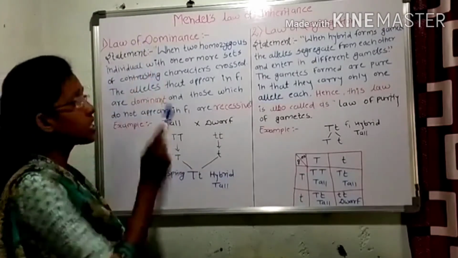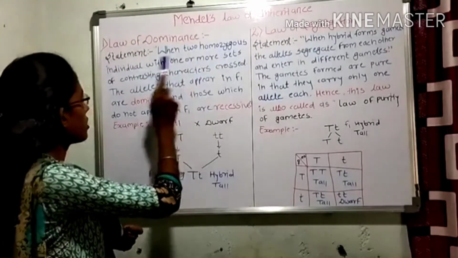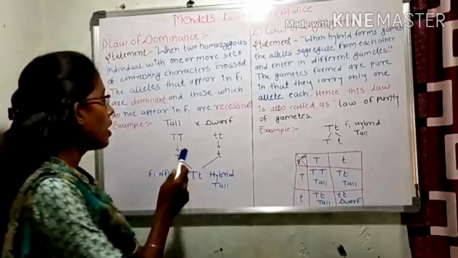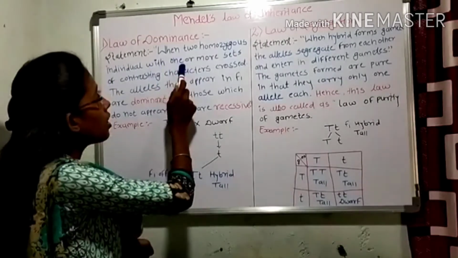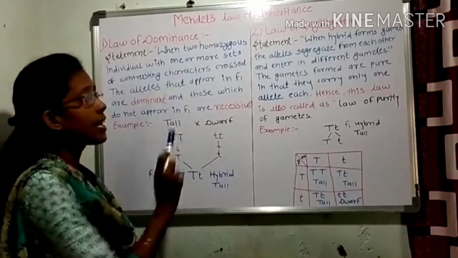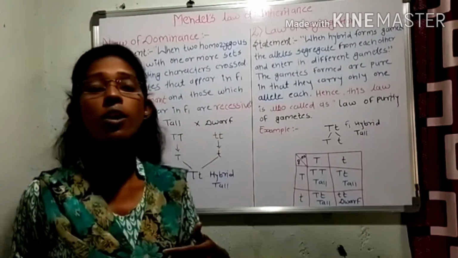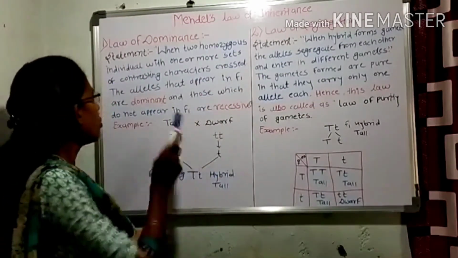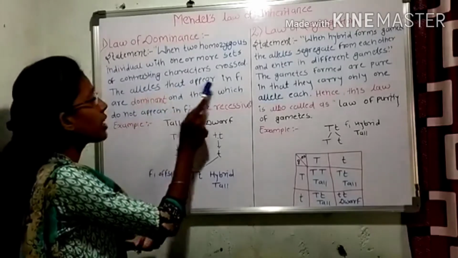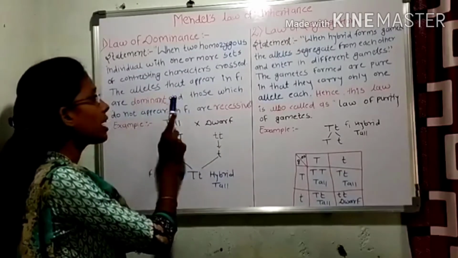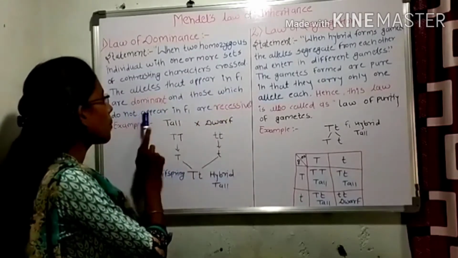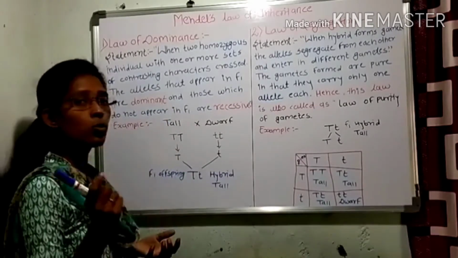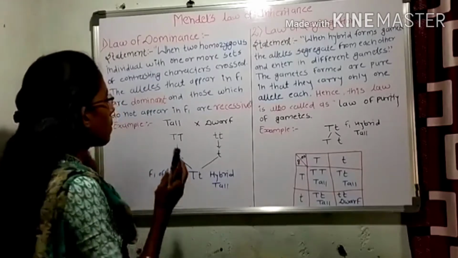The law of dominance states that when two homozygous individuals, meaning individuals having a similar pair of alleles, with one or more sets of contrasting characters are crossed, the alleles that appear in F1 are dominant and those which do not appear in F1 are recessive.